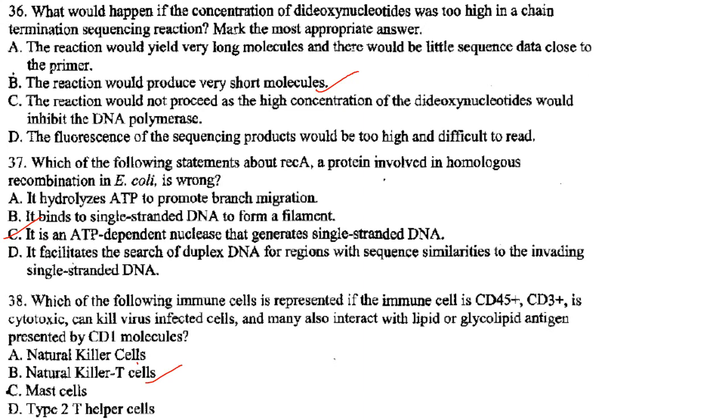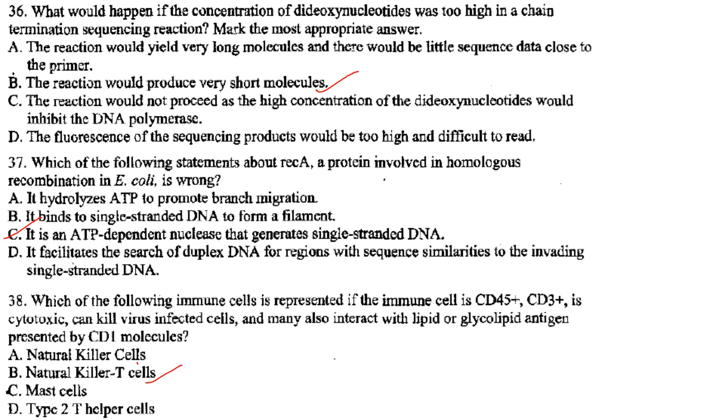Next, what would happen if the concentration of dideoxynucleotides was too high in chain termination sequencing reaction? Mark the most appropriate answer. So you know what is chain termination reaction sequencing method, and you use dideoxynucleotides. Now what will happen if the dideoxynucleotides are too high?